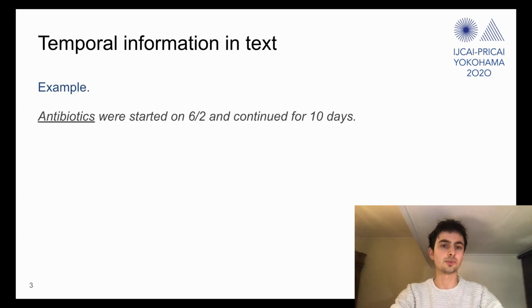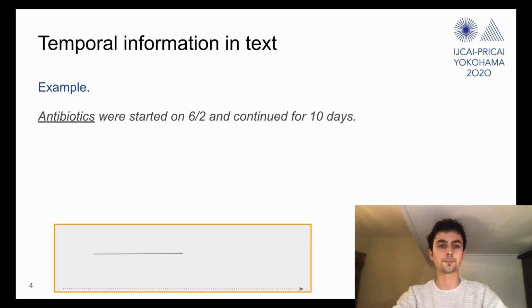So I'd like to start with the following example. Antibiotics were started on the 2nd of June and continued for 10 days. In this sentence, there's one event mentioned, the administration of antibiotics. Temporally, an event is generally interpreted as the time interval during which the event took place, as depicted here.